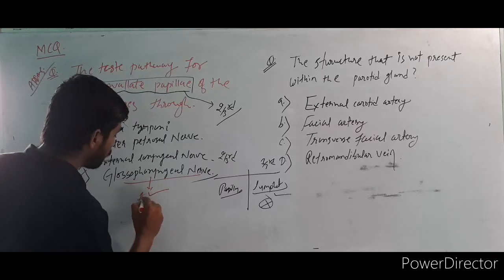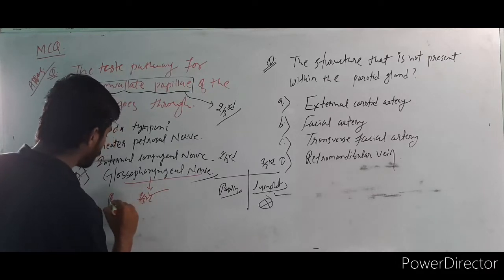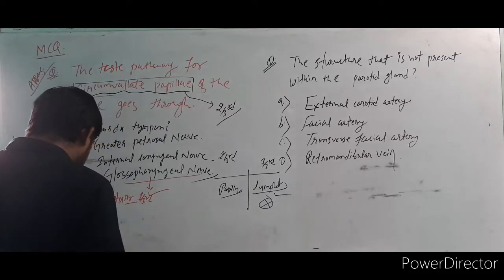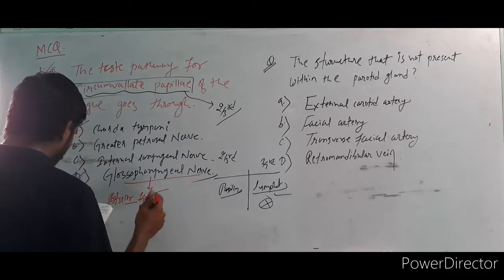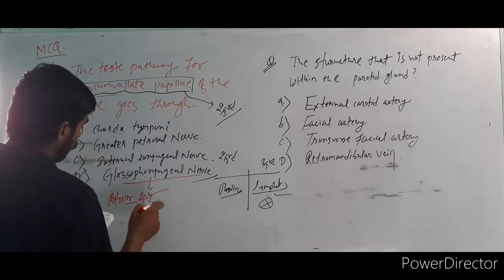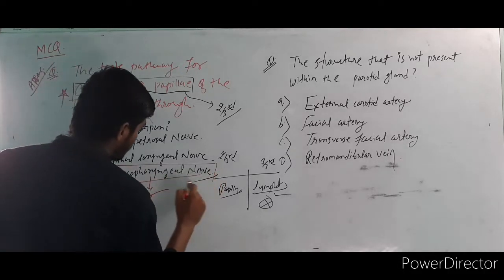One thing is the glossopharyngeal. Second is the posterior one-third. Here is the posterior one-third. Tell me some other things. The posterior one-third is also there. So glossopharyngeal is the correct answer for this.